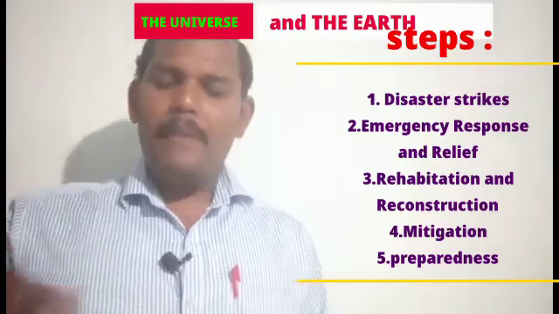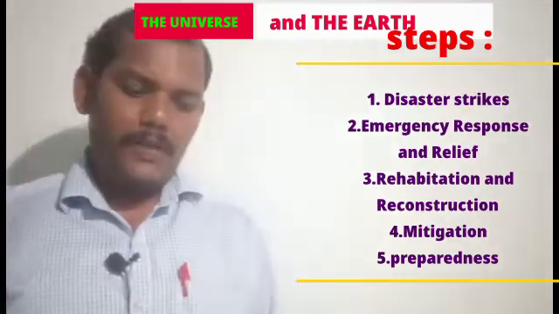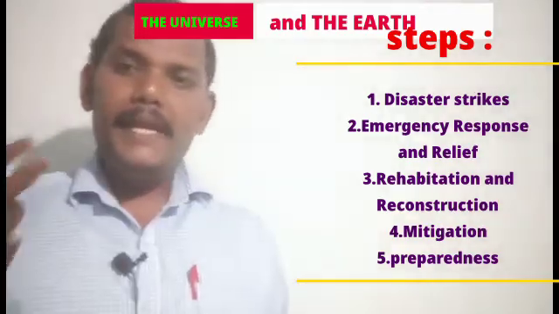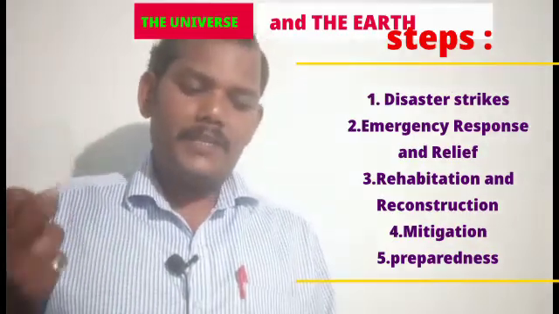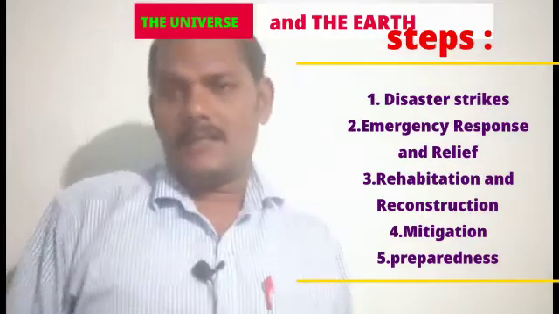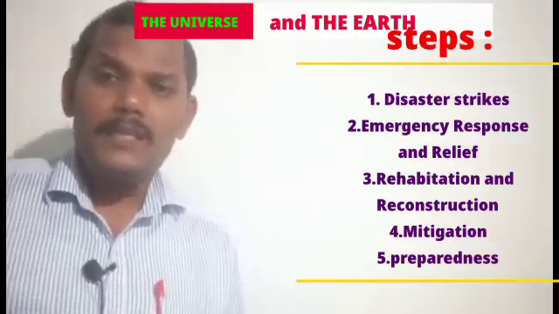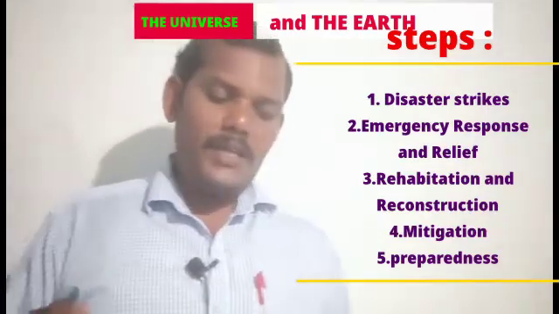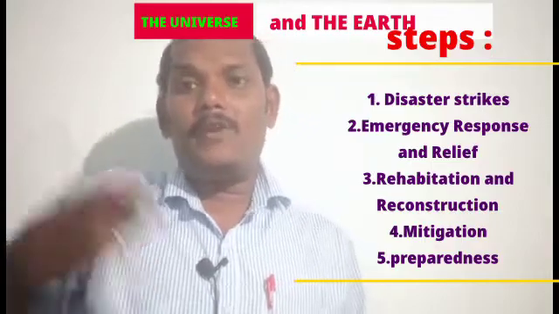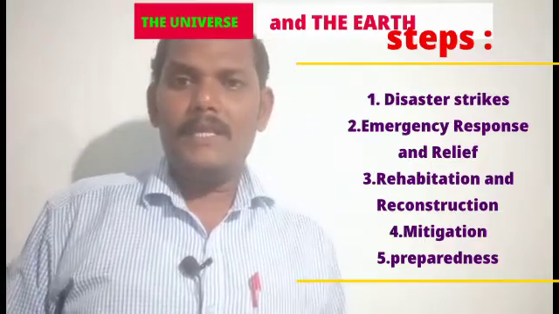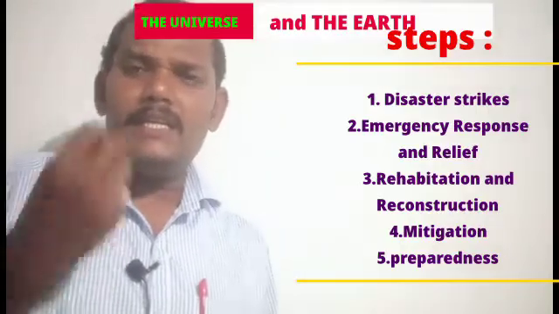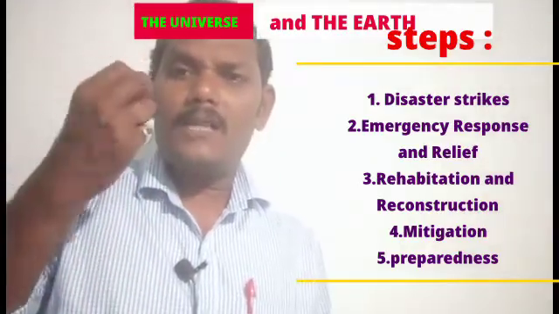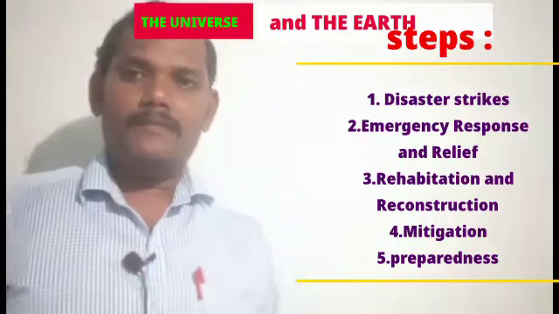That means implementation of effective preparedness and mitigation measures to reduce the loss. What is called mitigation here? Implementation of effective preparedness. That means it gives a good result. Immediately the people are safe from the loss.